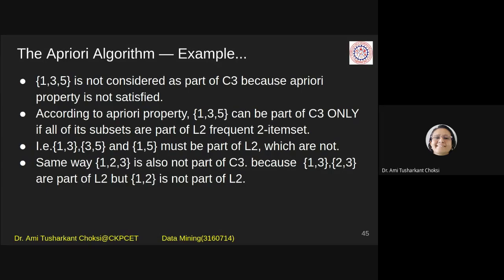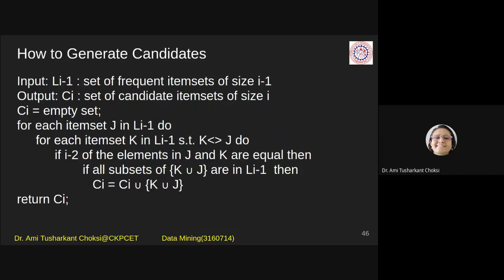Fine? So this is the very simple a priori algorithm. How to generate the candidates? What we do is combine the item sets.